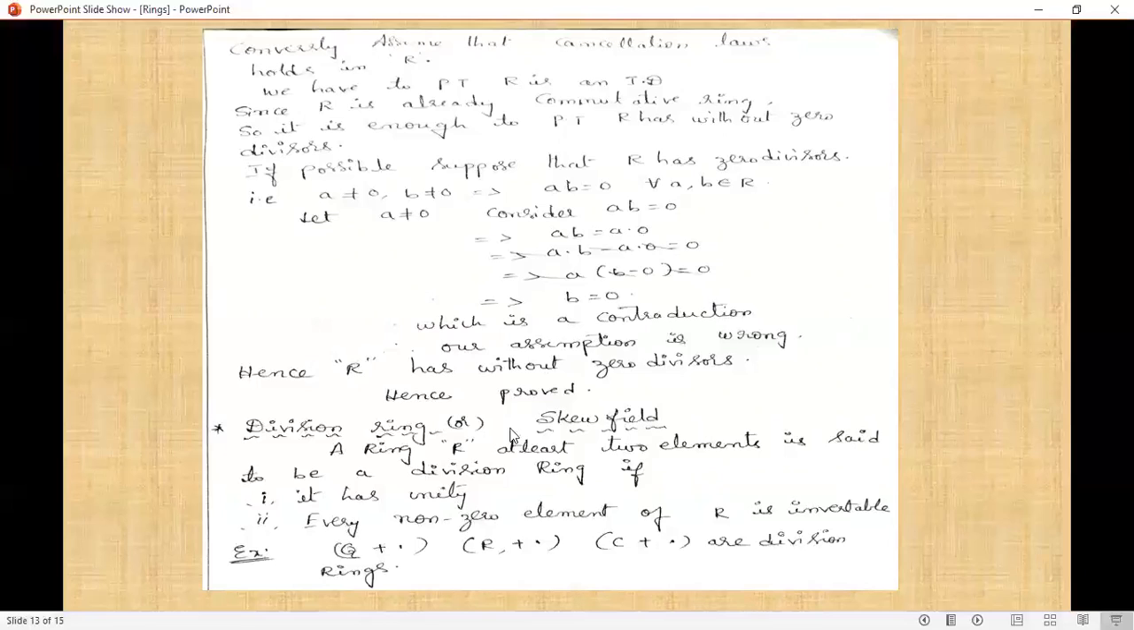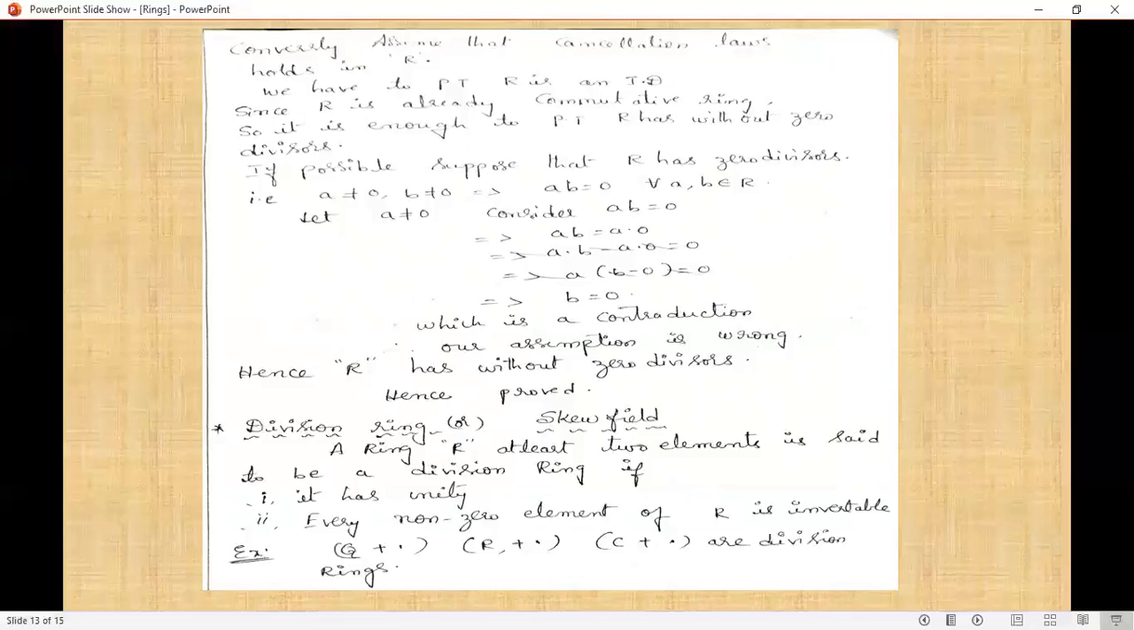Next definition is the division ring or skew field. Already we have discussed zero divisors and integral domains. Now we are discussing the division ring, which is also called a skew field. A ring R with at least 2 elements is said to be a division ring if it satisfies the following properties. First, it has unity, that is 1 belongs to R, that means R is a ring in which the identity element exists.